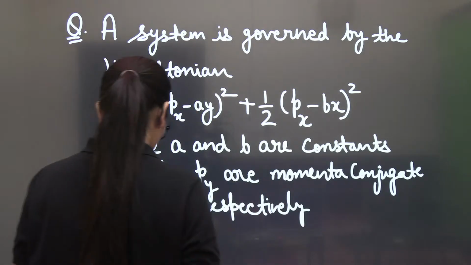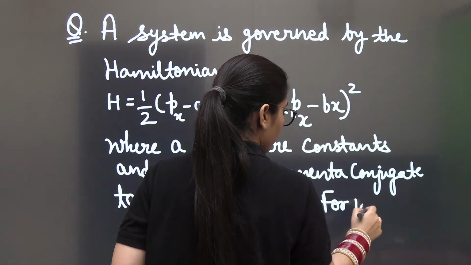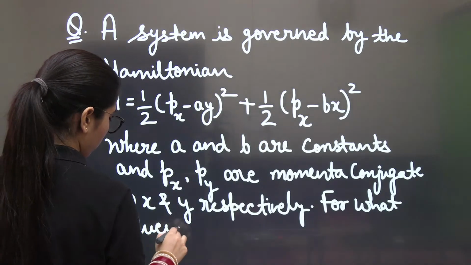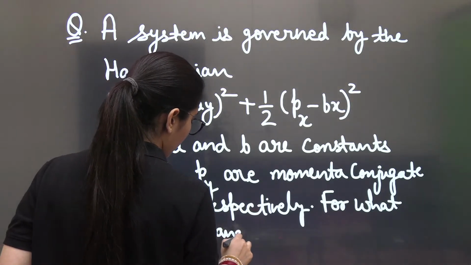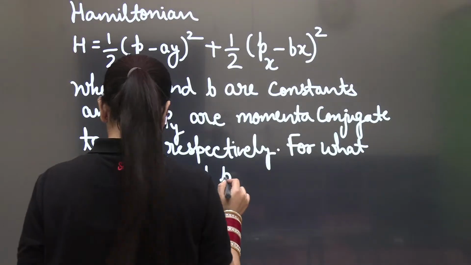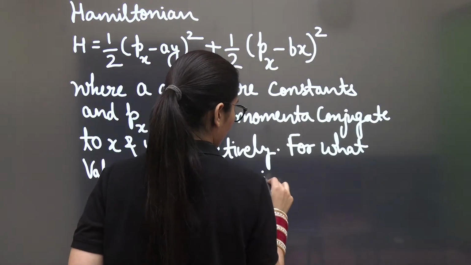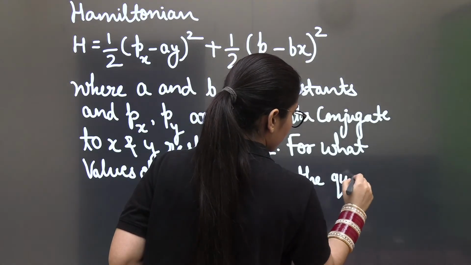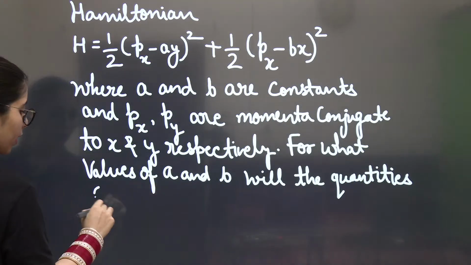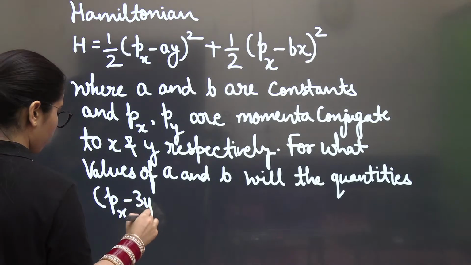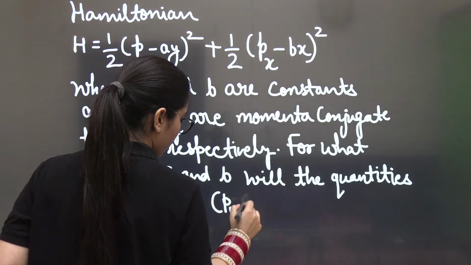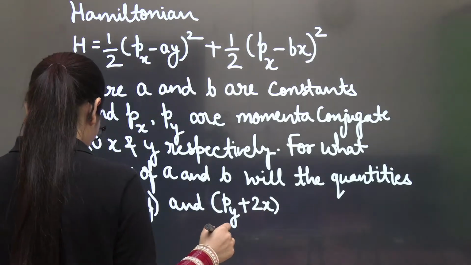For what values of A and B will the quantities px minus 3y and py plus 2x be conserved?